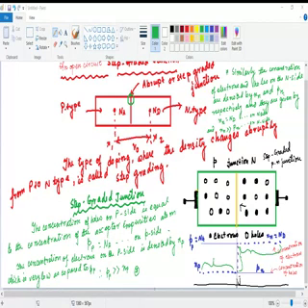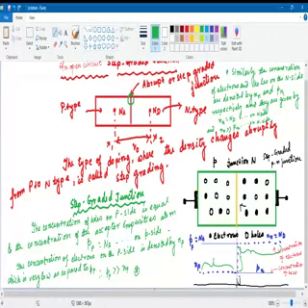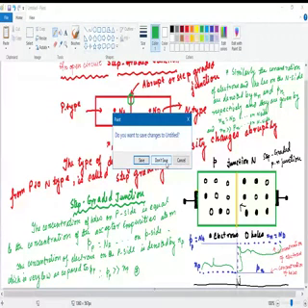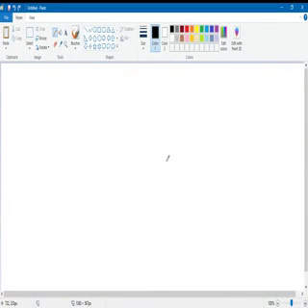So before going to the next slide, let's save it and I'm going for the new one. Up to this, any confusion to anybody? No, sir.